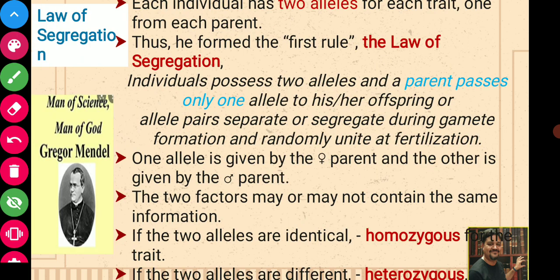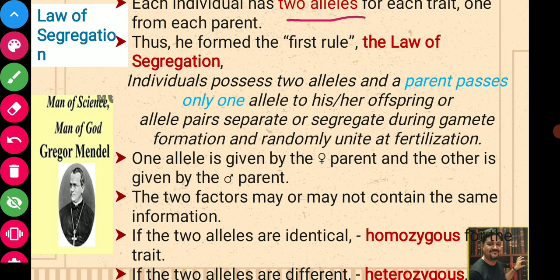Next, based on this, Mendel proposed the law of segregation. So what is the law of segregation? He observed that each individual has 2 alleles. We have already seen that each individual is composed of 2 alleles; in later slides we will see where these alleles are present.